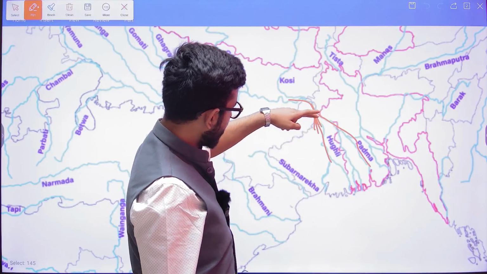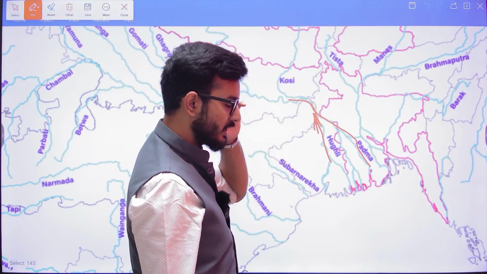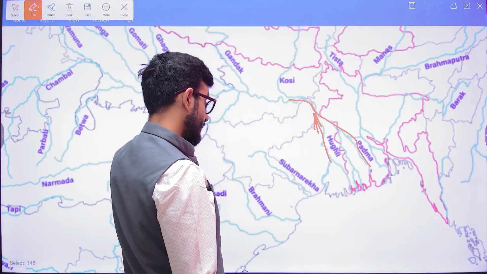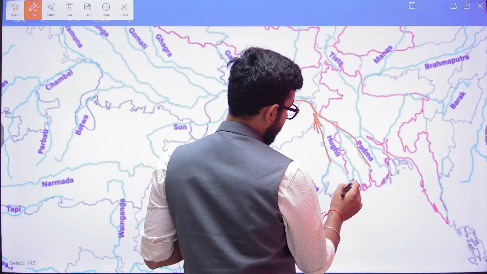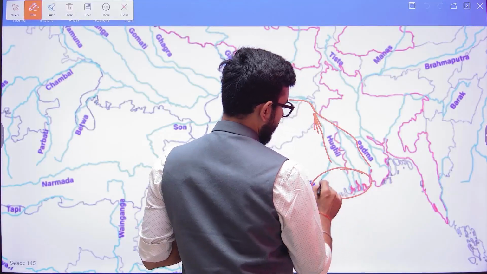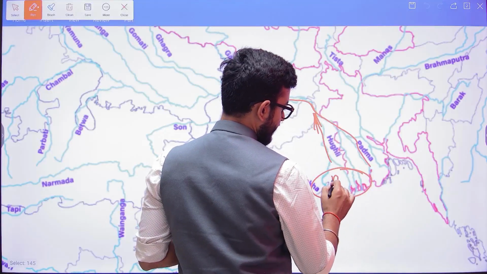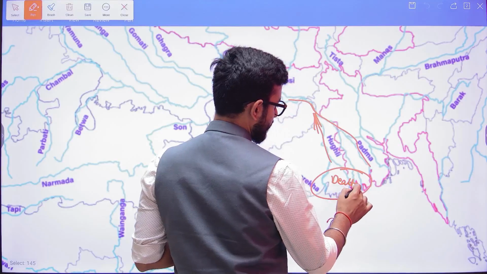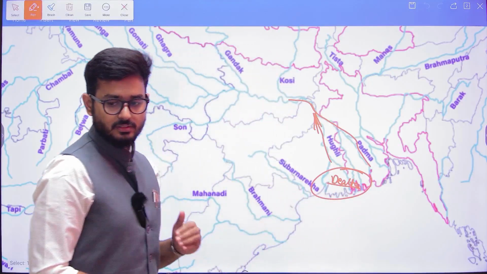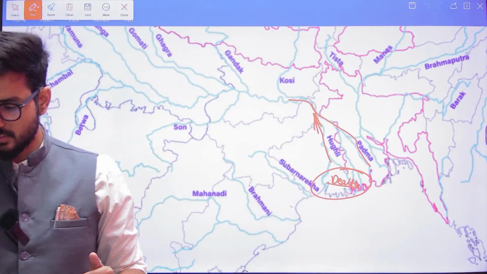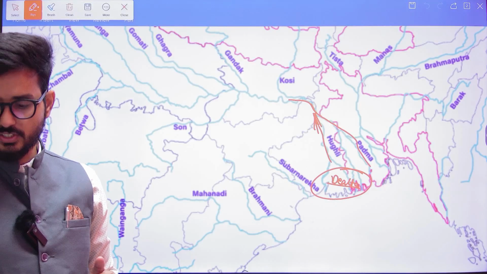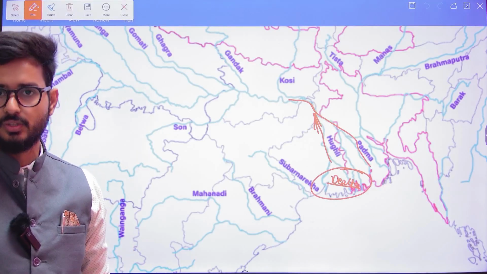These tributaries of Ganga also deposit the water here. Because of that deposition of water, there is the creation of the delta, and this delta is known as the Sundarbans delta. The Sundarbans delta is one of the largest deltas in the world.